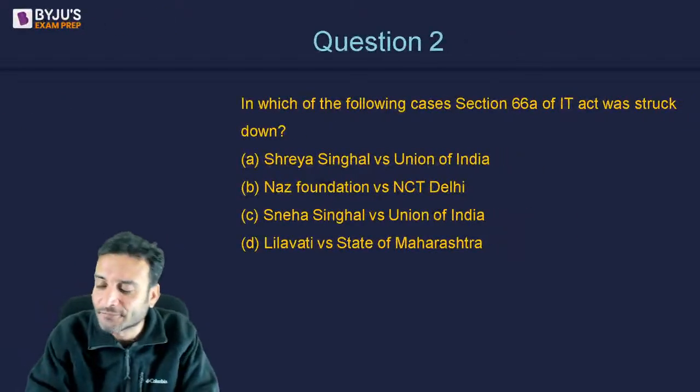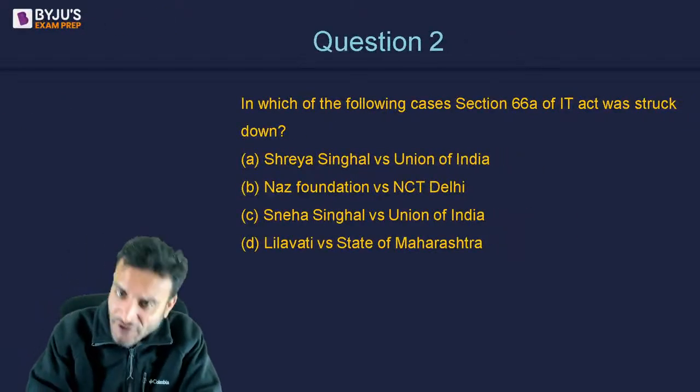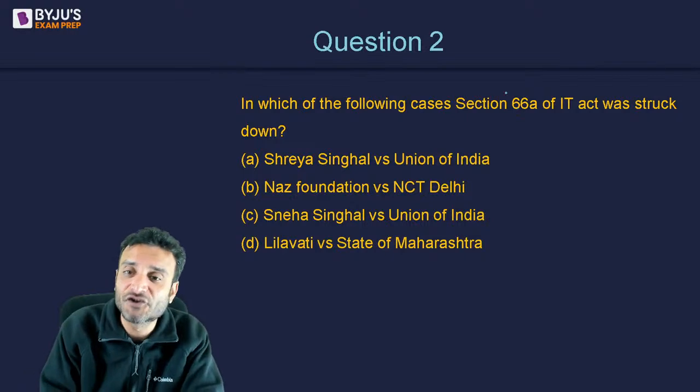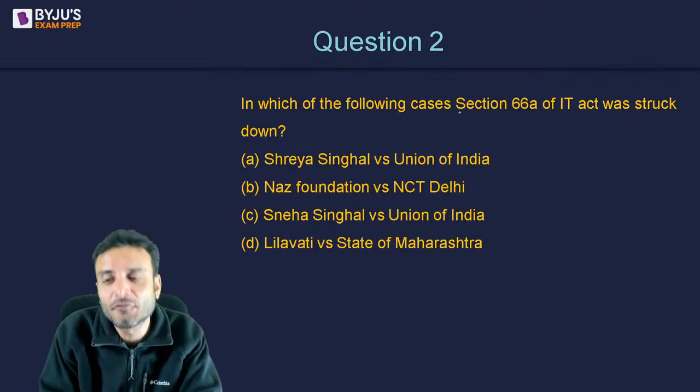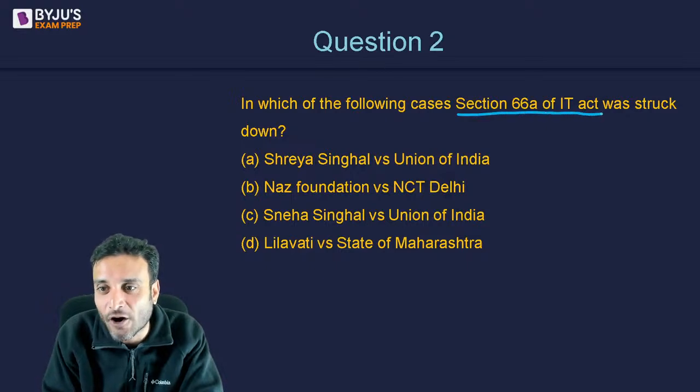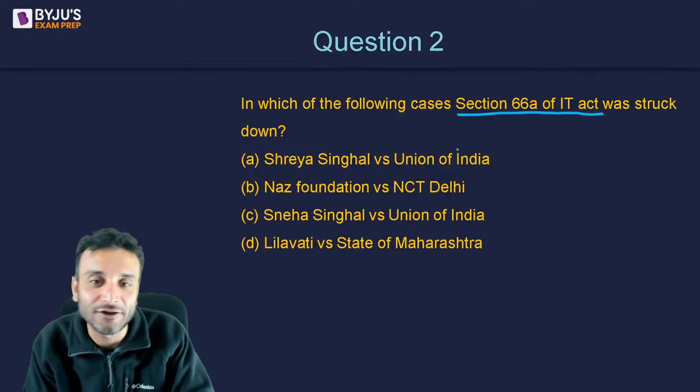Moving on to the next question. In which of the following cases did the Supreme Court strike down Section 66A of the Information Technology Act?